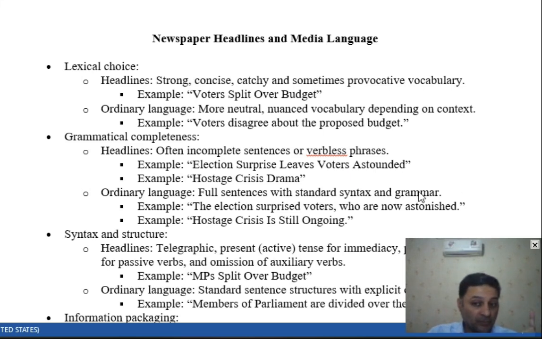All right, because of the brevity that we face in newspaper headlines, or even in the columns of the newspapers, because we don't have much space, but we have to communicate and relate the story one way or another. Well, the ordinary language of the same sentences would be something like, the election surprised voters who are now astonished. Even the word astonished, note please. Hostage crisis is still ongoing, right? Or still continuing. We still have it on the way.